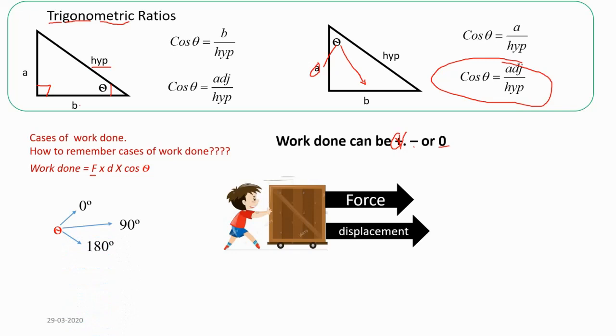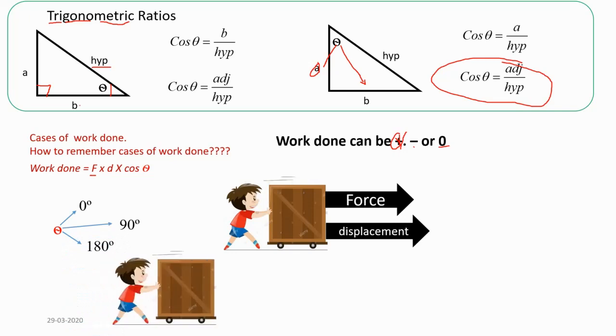Now let's go for the second case. When the angle is 90 degrees, this boy is, say, applying force on the same box. Force is parallel to his x-axis, or force is towards east, but the body is displaced in another direction. He is applying force towards the x-axis, but the body is getting displaced towards the y-axis.